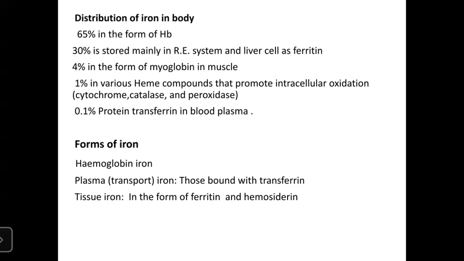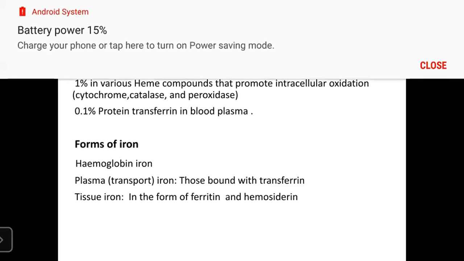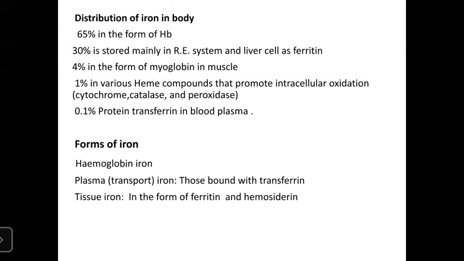So there are forms of iron: the hemoglobin iron, the transport iron that is known as transferrin, and tissue iron in the form of ferritin or hemosiderin. So tissue iron is hemosiderin or ferritin, and plasma iron is bound with transferrin or hemoglobin iron.